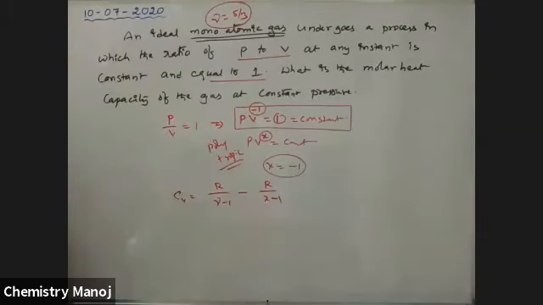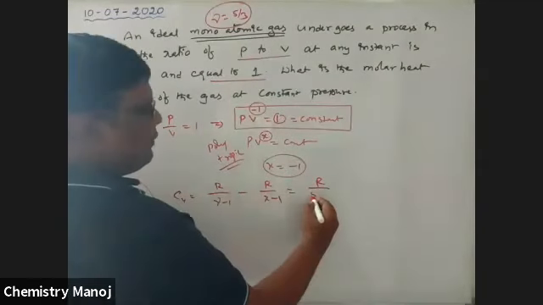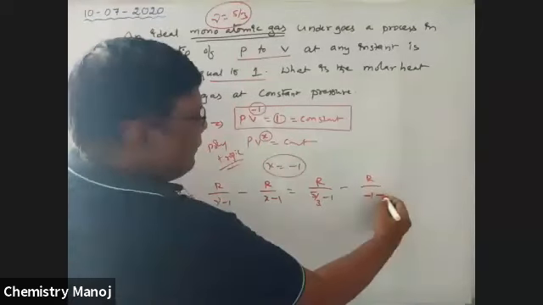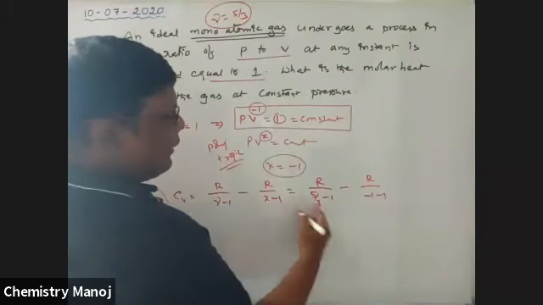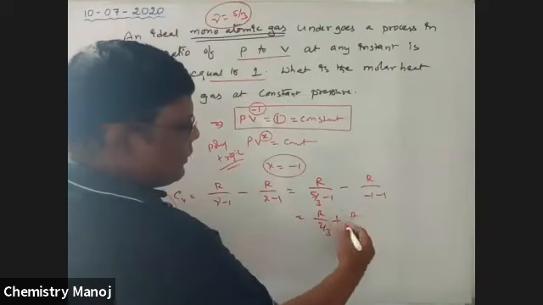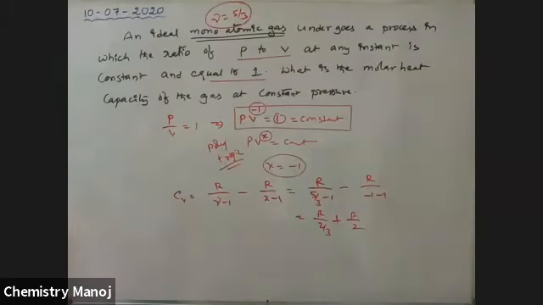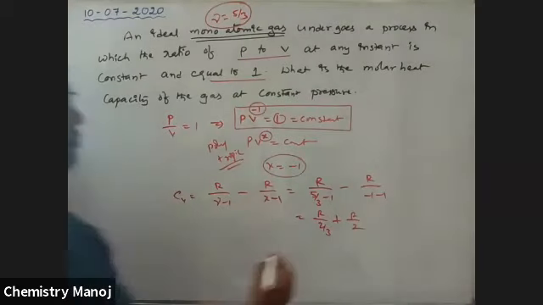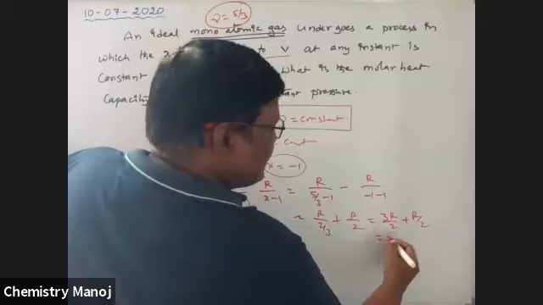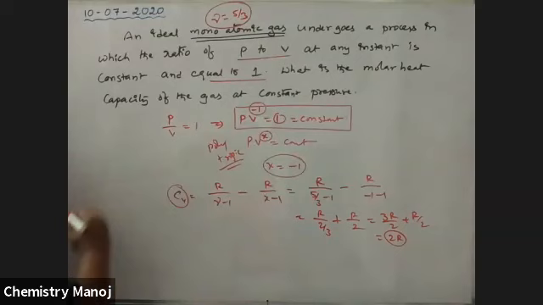That is equal to R by (5/3 minus 1) minus R by (minus 1 minus 1). That is R by 2/3, minus of minus, plus R by 2. That is equal to 3R by 2 plus R by 2, that is 4R by 2, which is equal to 2R. It is the CV value, my dear boy.